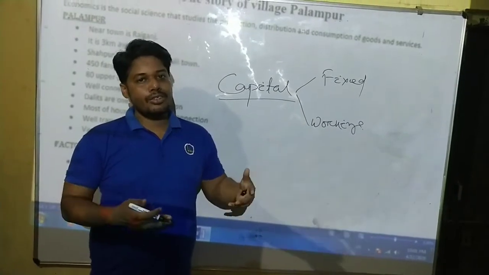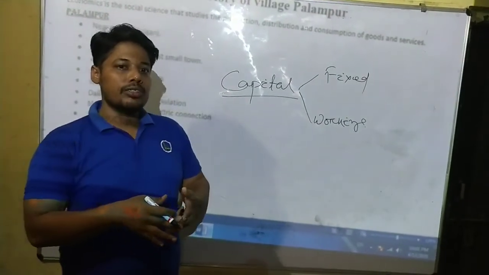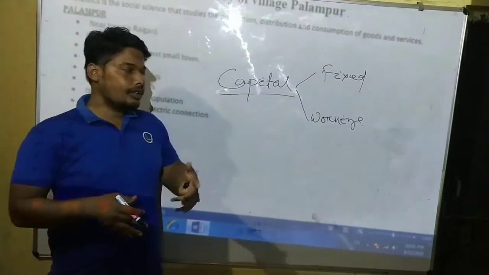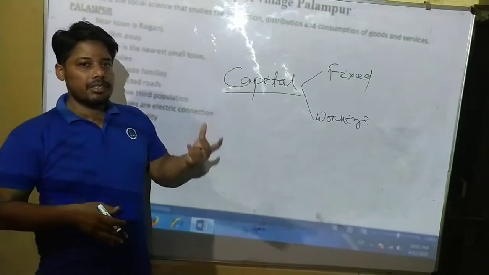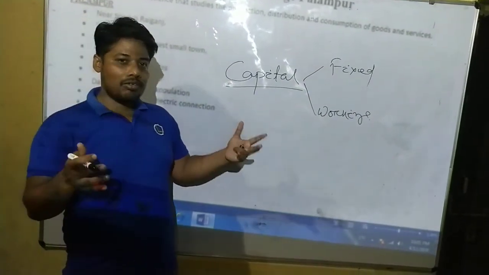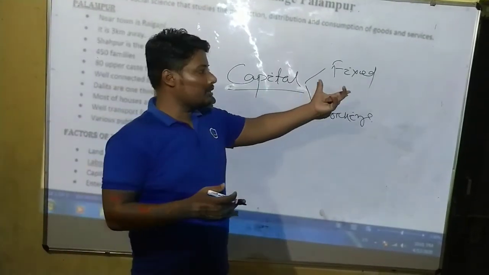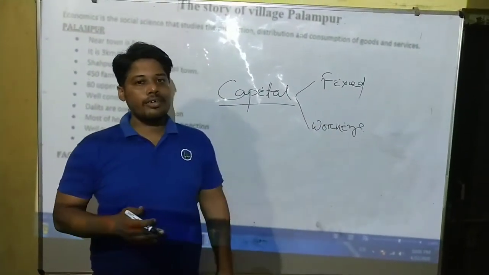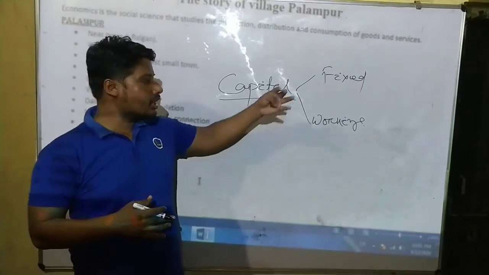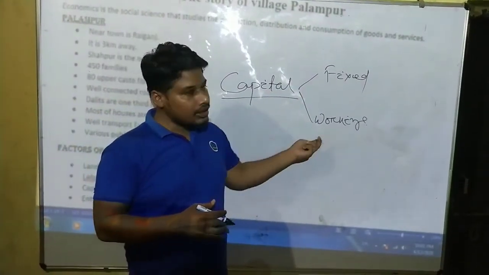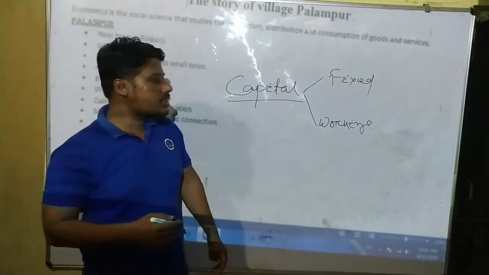The machines which you establish and work with in your industries, if they are heavy machines, are also fixed capital. So fixed capital is for a longer period of time. And what is working capital? Working capital is for a shorter period of time.